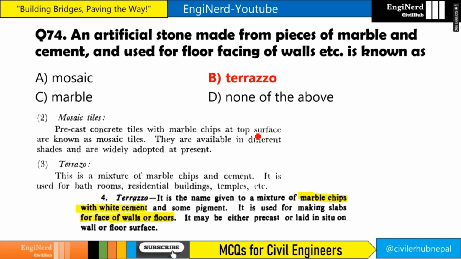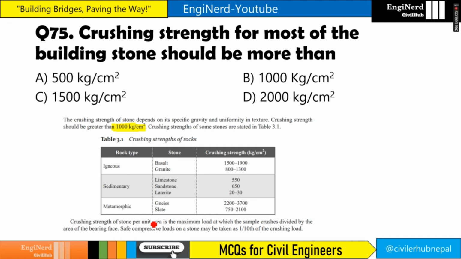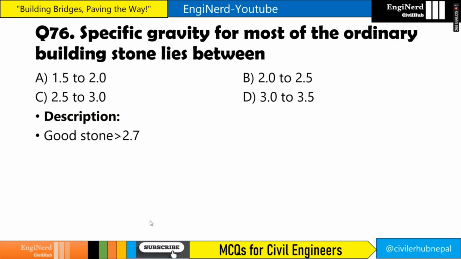Terrazzo is the name given to a mixture of marble chips with white cement and some pigment, and it is used for making slabs for facing of walls or floors. So the answer is what? Terrazzo. Crushing strength for most of the building stones should be more than what? 1000 kg per centimeter square. This is a very important question. Now, specific gravity for most of the ordinary building stone lies between what? 2.5 to 3. For good stone it should be greater than 2.7.